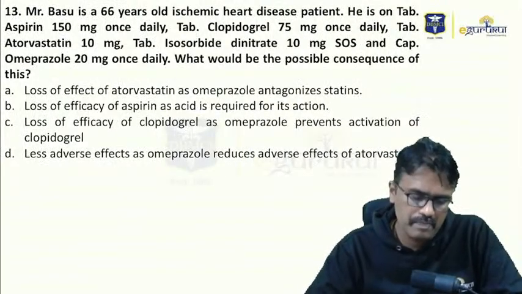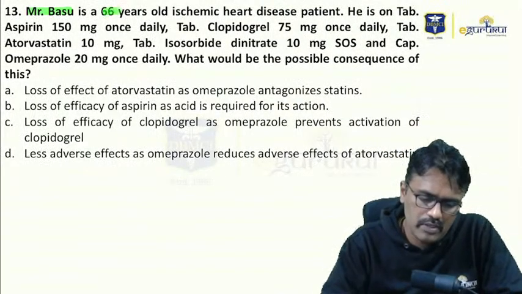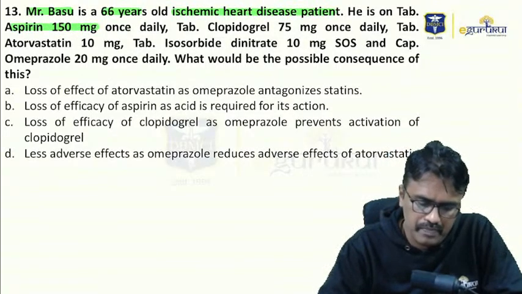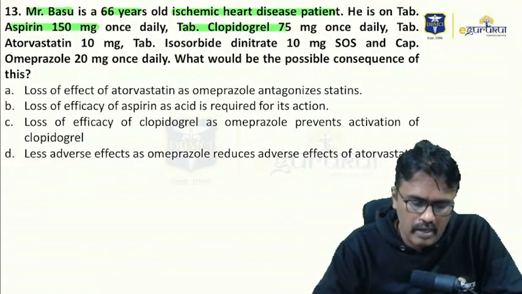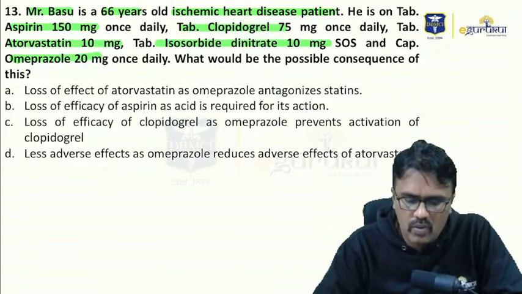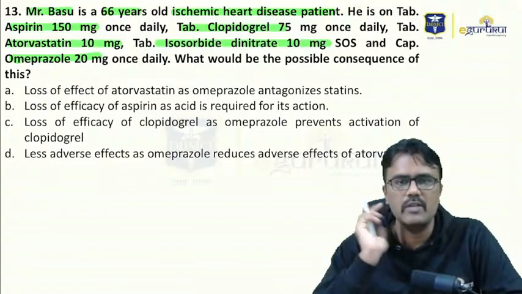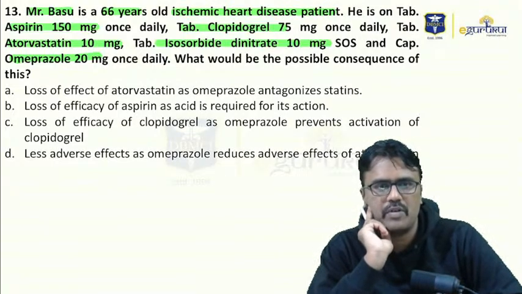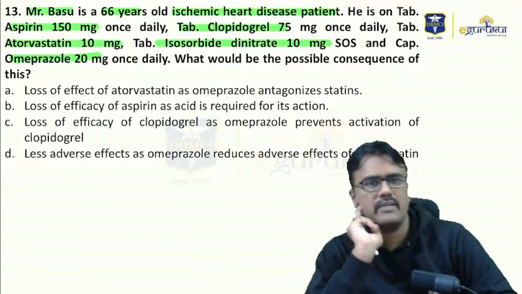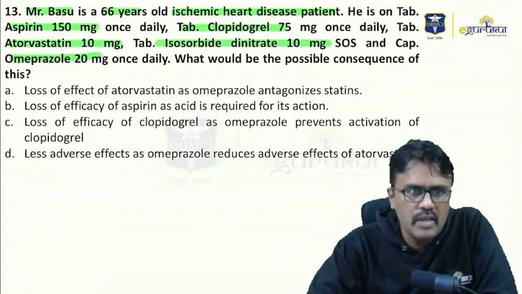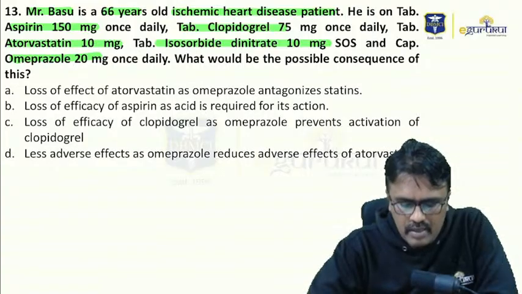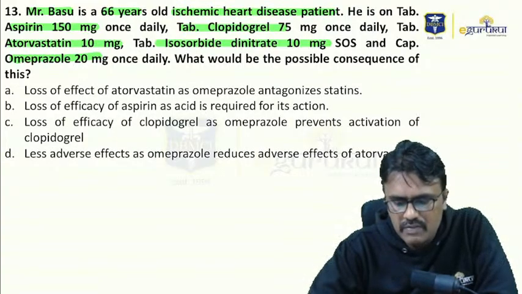Moving on to the next question. Mr. Basu is a 66-year-old ischemic heart disease patient. He is on tablet aspirin, clopidogrel, atorvastatin, isosorbide dinitrate, and omeprazole. What would be the possible consequence of this? Loss of effect of atorvastatin as omeprazole antagonizes statins. Loss of efficacy of aspirin as acid is required for its action. Loss of efficacy of clopidogrel as omeprazole prevents activation of clopidogrel. Less adverse effect as omeprazole reduces adverse effects of atorvastatin.